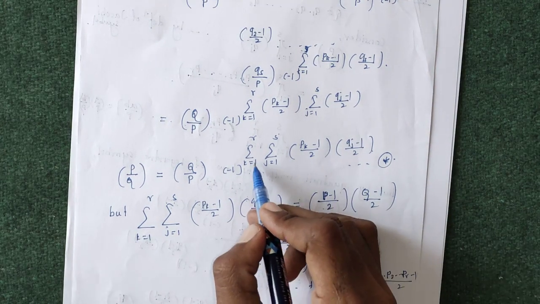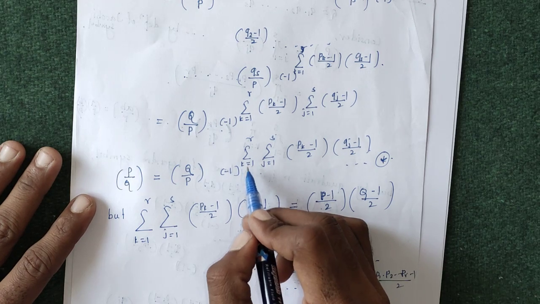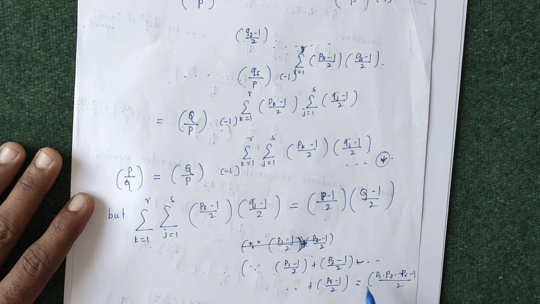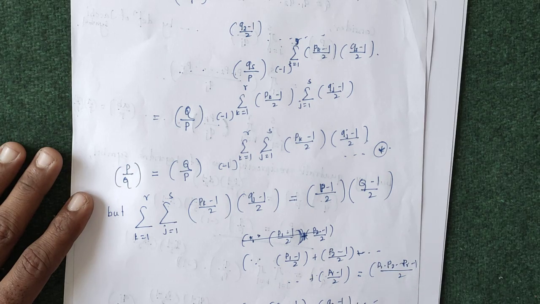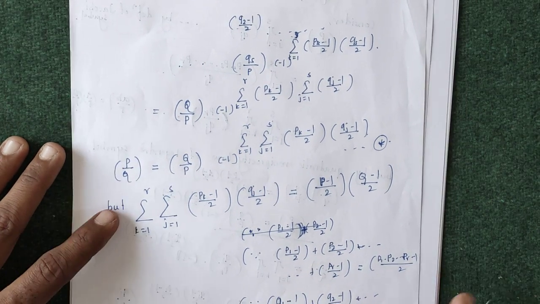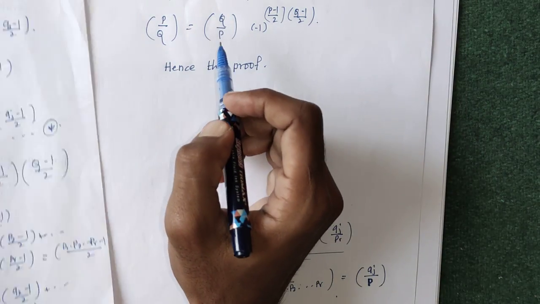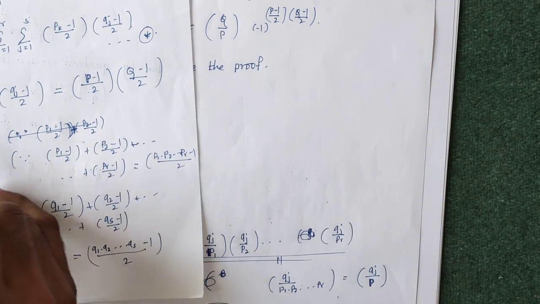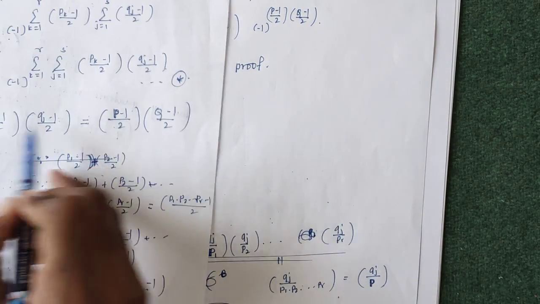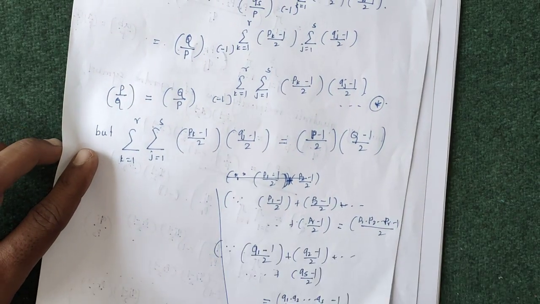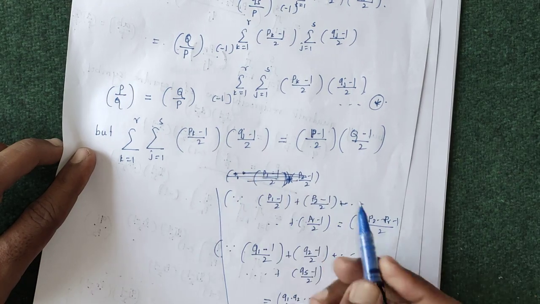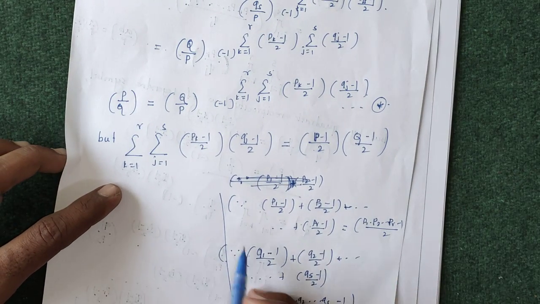So just summing, putting k equals 1 to r and j equals 1 to s, we get two different terms, and this is the result that we have used in the previous theorem. So using this result, we can write this as P minus 1 by 2. This is the reason behind this step. This whole thing is the reason behind this step, which you have to write in this proof, write it in a proper way.